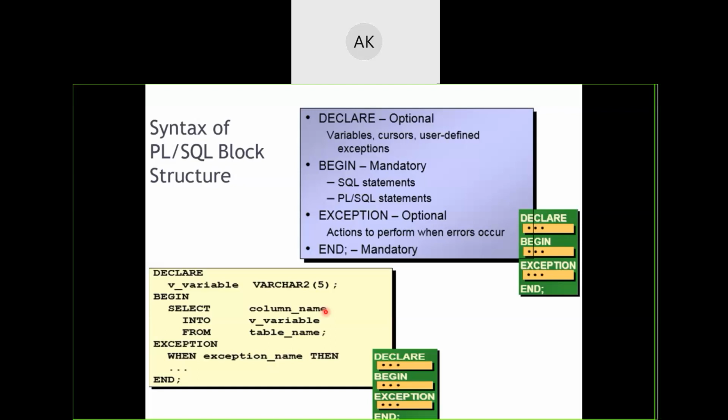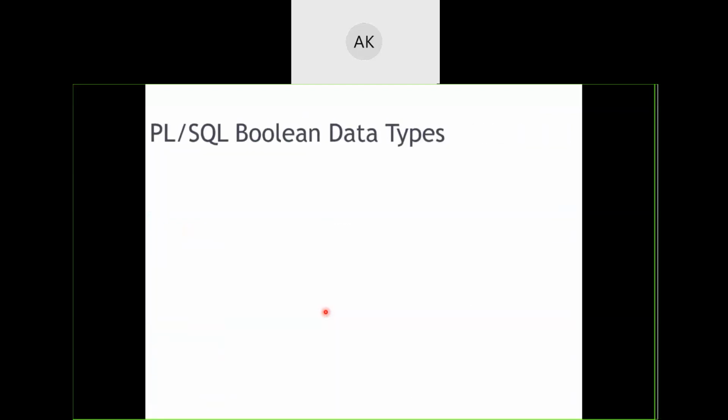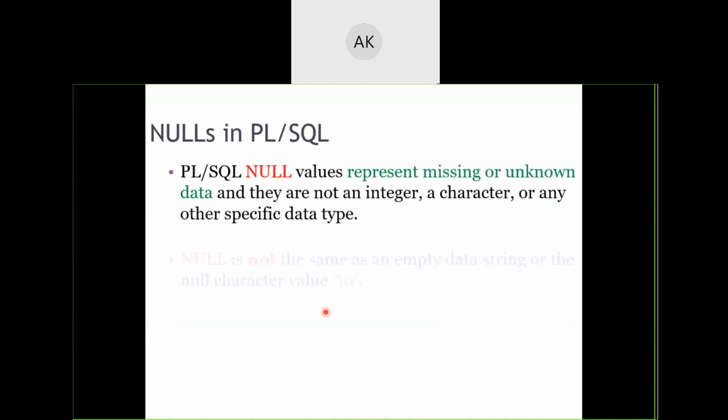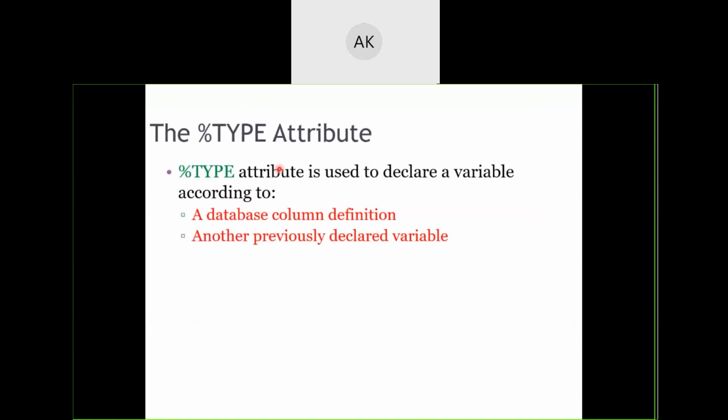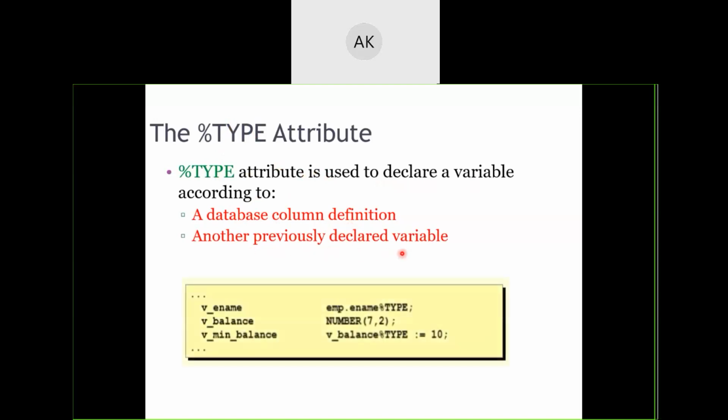It becomes difficult, right? So instead of that, PL/SQL says a very simple thing. If you want a similar data type of an already existing table's column, then there is no need of remembering all those things. Just use percentile type. This percentile type attribute is used to declare a variable according to a database column definition or another previously defined variable. So you need not remember all those things.